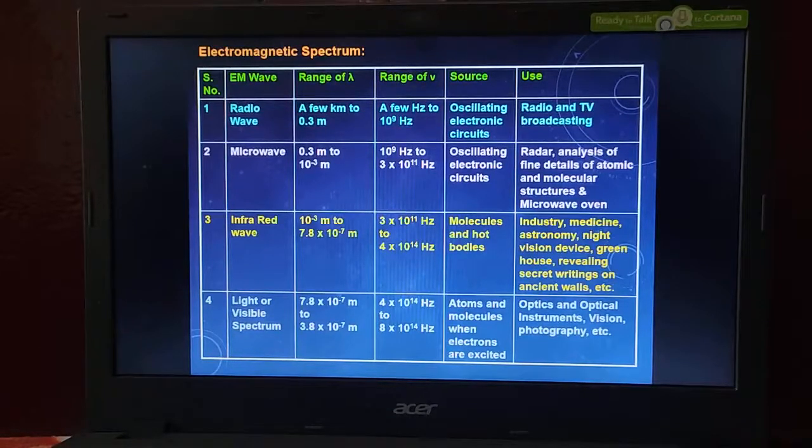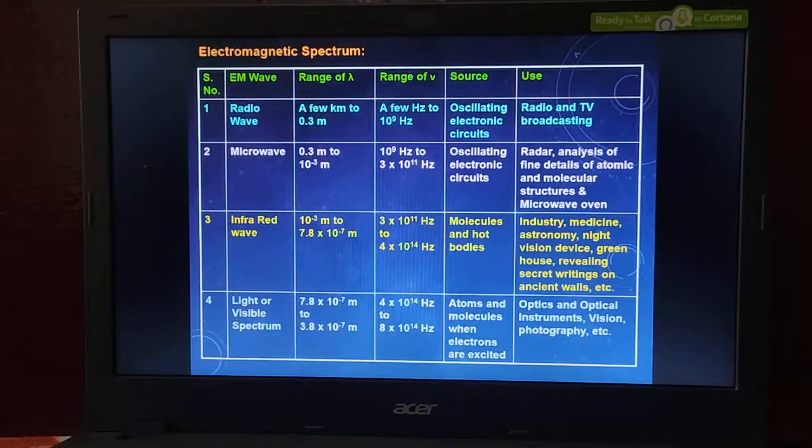And infrared rays, an important concept of electromagnetic waves. Infrared radiations are used in industry, medicine, astronomy, night vision devices, greenhouse, revealing secrets of writing on ancient walls, etc. We don't get anything if we just tell it like this.